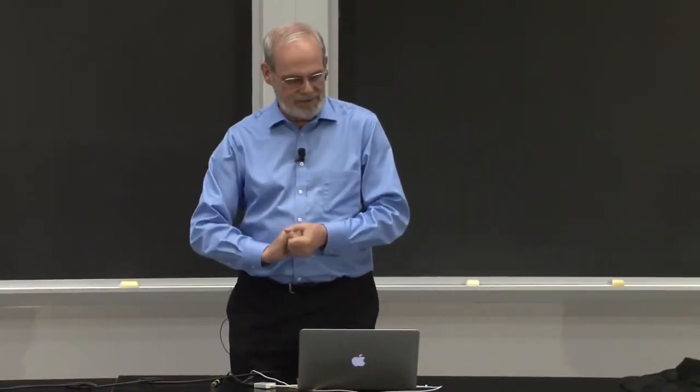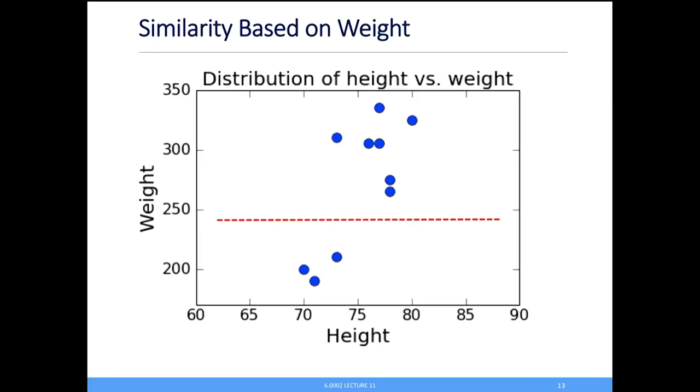If I just did this based on weight, there's the natural dividing line, and it kind of makes sense. Right? These 3 are obviously clustered, and again, it's just on this axis. They're all down here. These 7 are at a different place. There's a natural dividing line there.